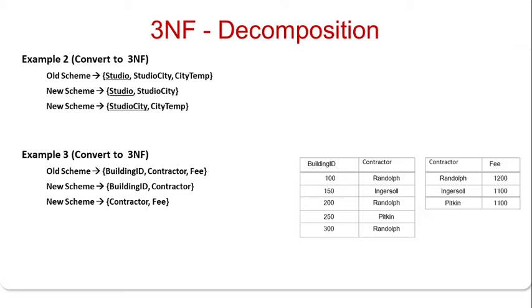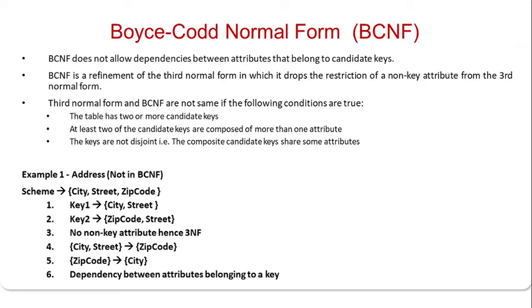Similarly the second example, that is studio, studio city, city temp. The first dependency we made in one relation, and the second dependency in another relation, so there is no transitive dependency, we decomposed. The third example also we have converted into two schemas based on the dependency, thus no transitive dependency exists and the schemas are in a 3NF. But this decomposition may create a loss.